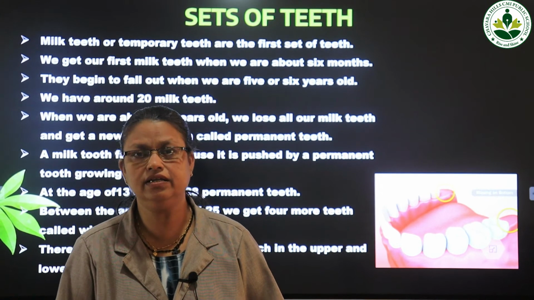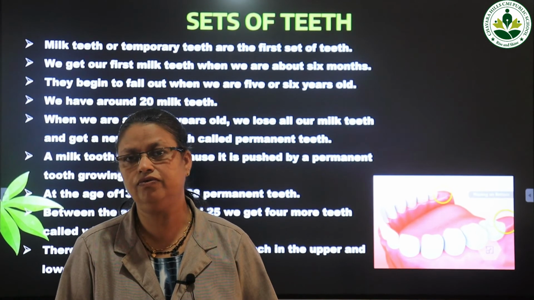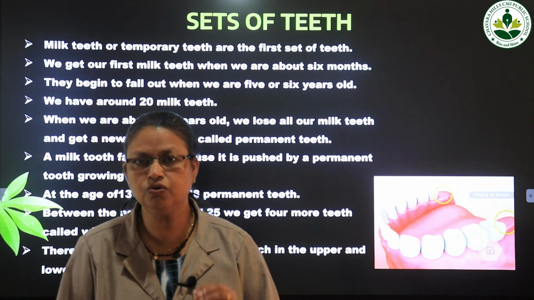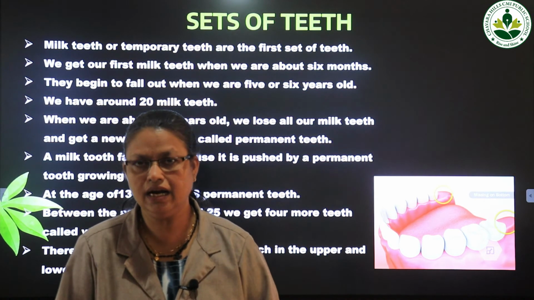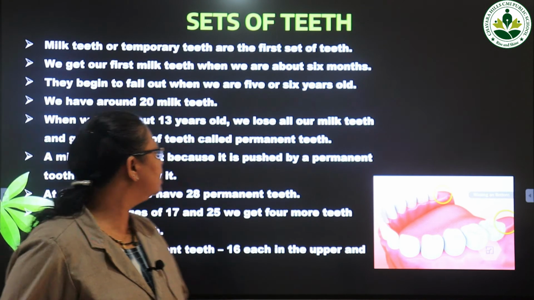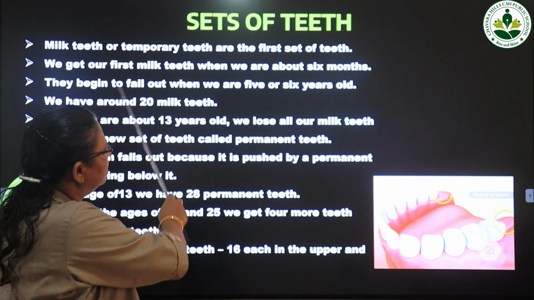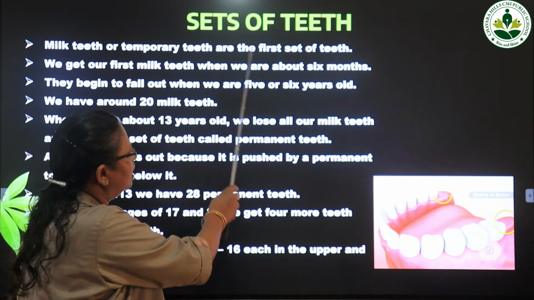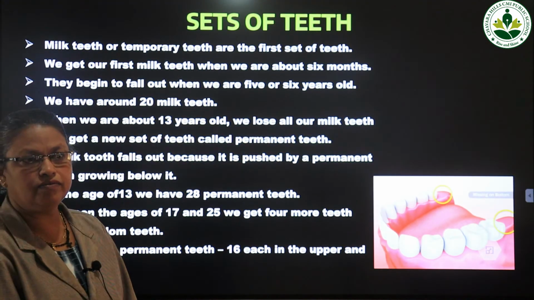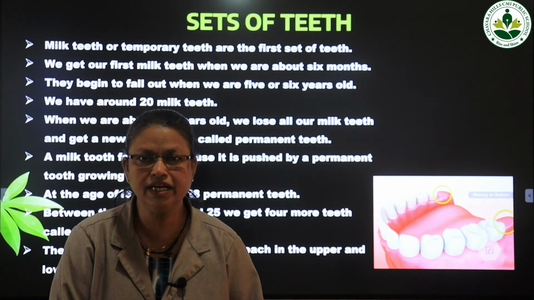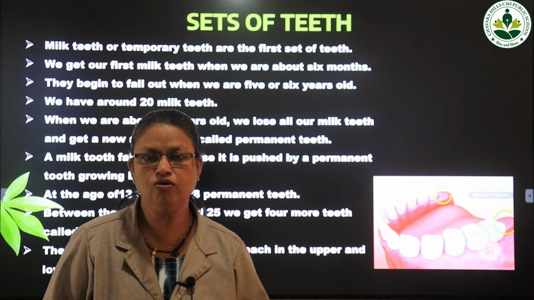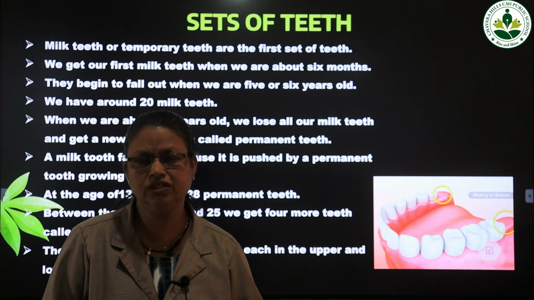And in each person there are two sets of teeth in their lifespan. Every person has two sets of teeth in their lifespan. The first set of teeth is called milk teeth. Milk teeth or temporary teeth are the first set of teeth. Okay. When you were born, did you have any teeth? Did you have any teeth? No. A newborn baby has no teeth.